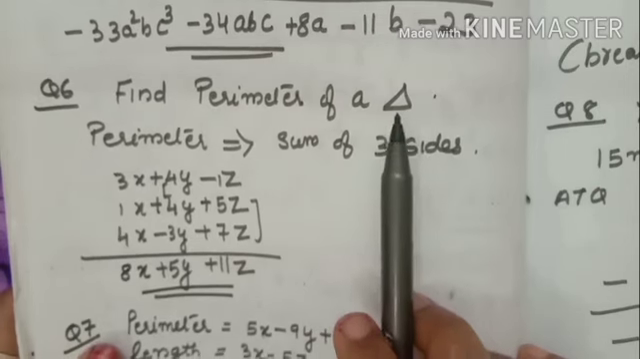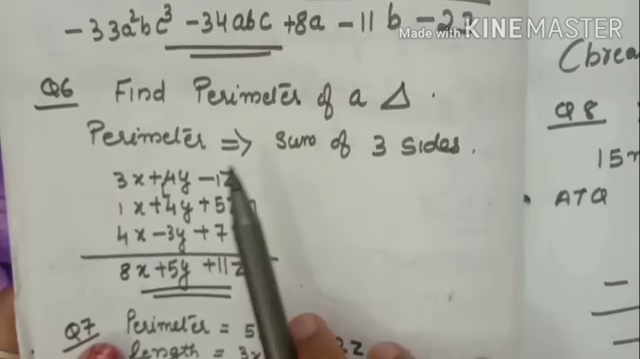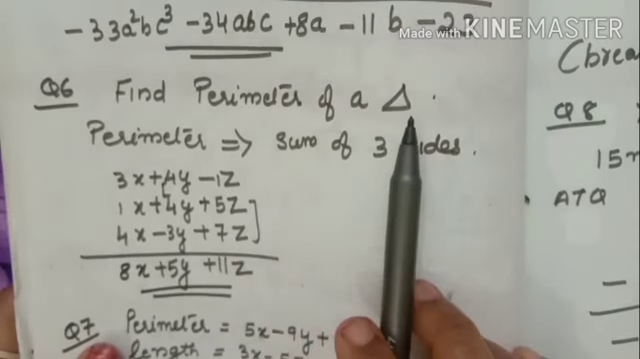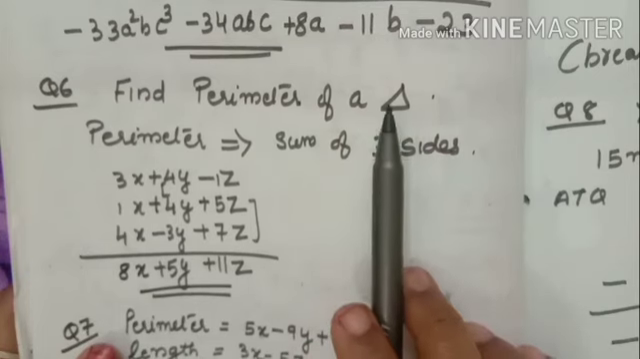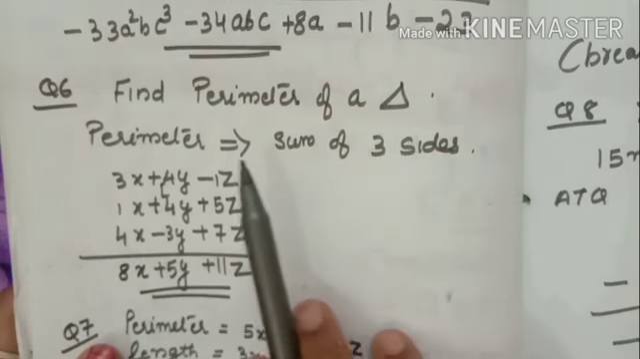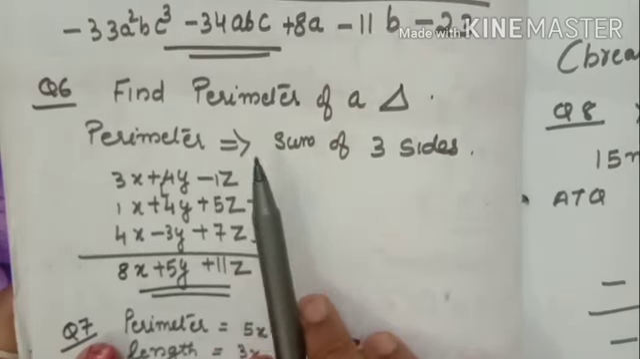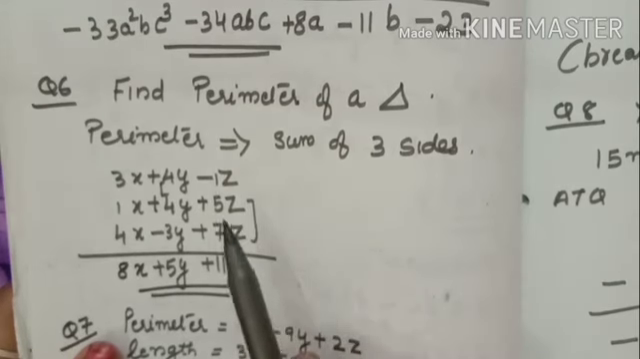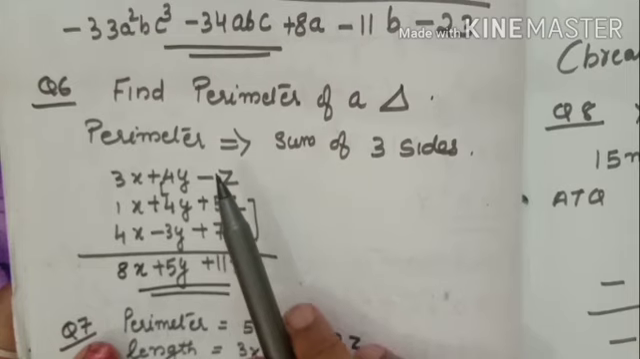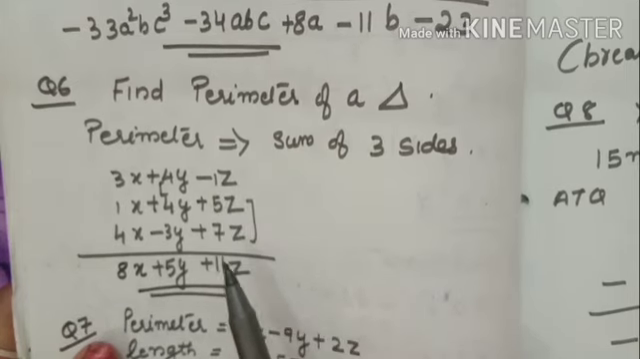Now question number 6. Find the perimeter of a triangle. Lengths are given. Perimeter means sum of 3 sides. 3 sides are there, sum of 3 sides, that is called a perimeter. So add it. Same sign, 7 plus 5, 12, 12 minus 1, 11.